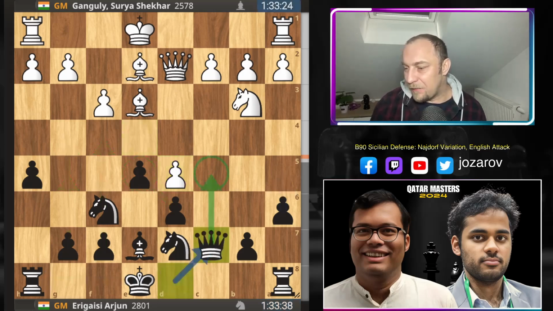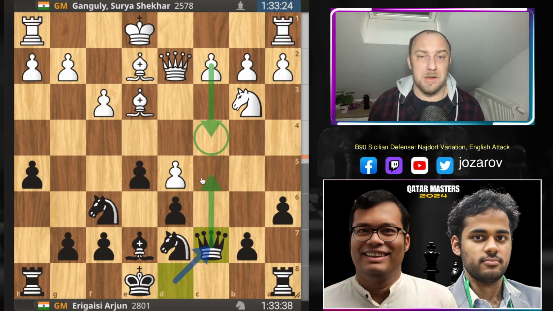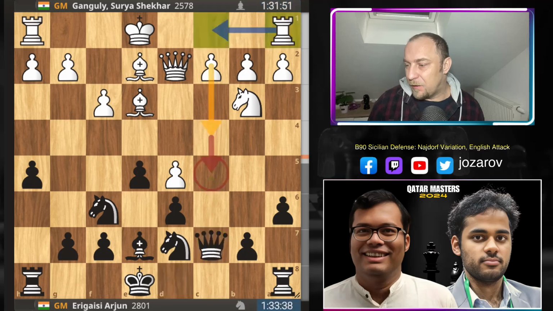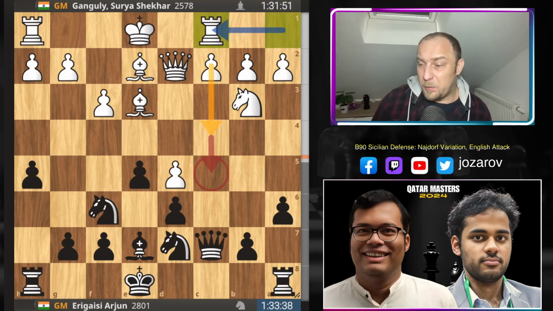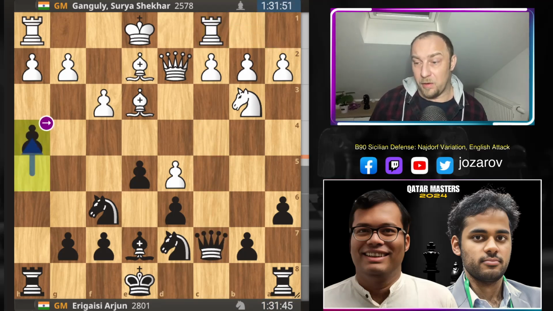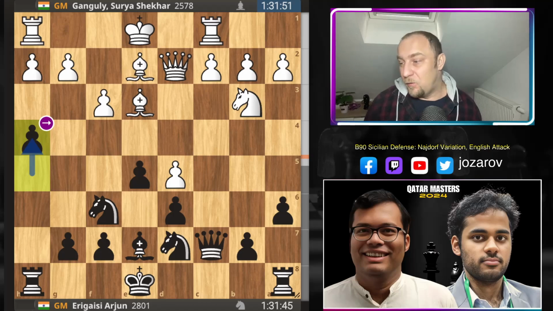Queen to c7. Here Arjun controls now the c5 square, because in this particular line, white is trying now to attack the queen side with c4 and c5, tries of course somehow to break and enter here, especially around the square c5. Rook to c1, you see Ganguly is preparing now this method, and now h4. Arjun goes now immediately for the king side attack.